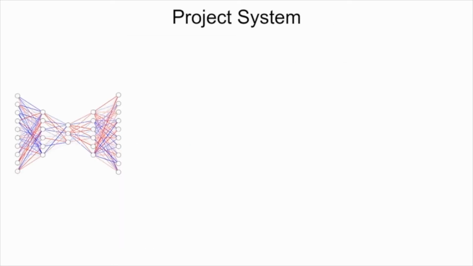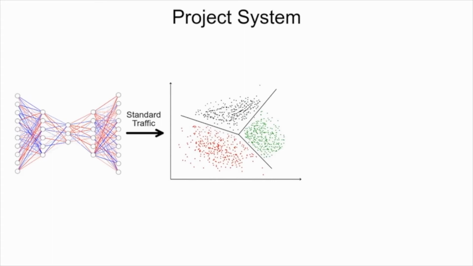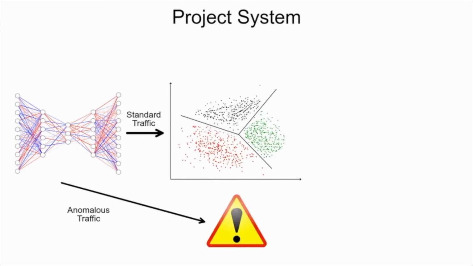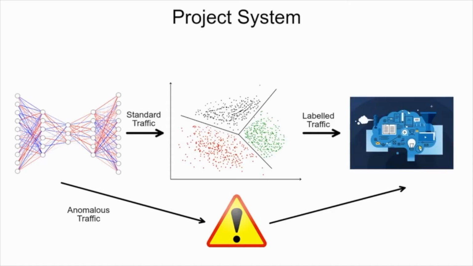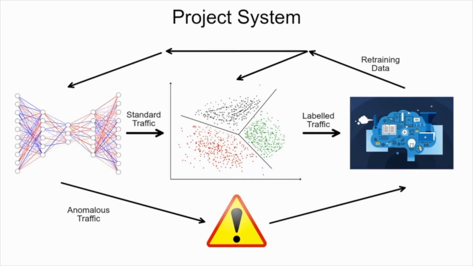In the project system, input traffic is passed to an autoencoder, separating it into standard traffic, which it passes on to a clustering classification, and anomalous traffic, which can produce alerts to the user. Labeled traffic is then given to the think tank of the system, relearning. This system produces a dataset on which to retrain the autoencoder and clusters, so as to learn about the anomalies and not alert again. These systems require a very large amount of data for training.